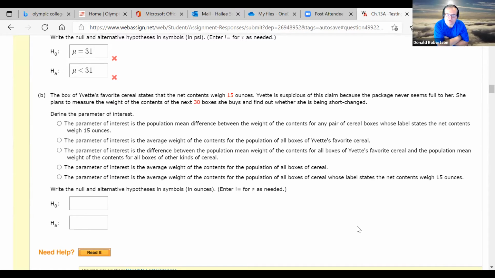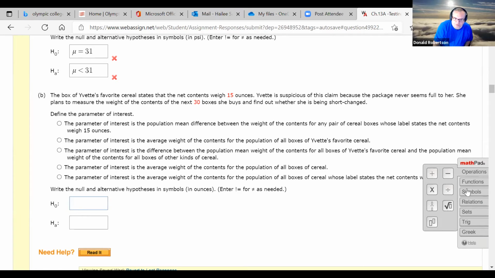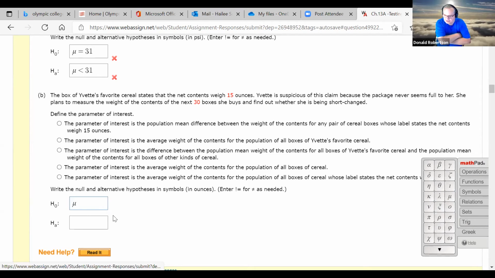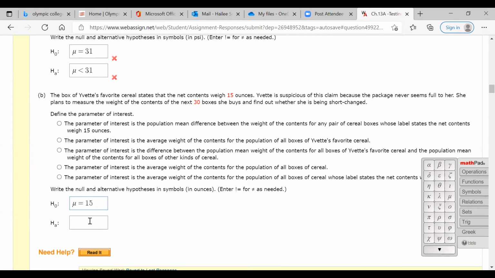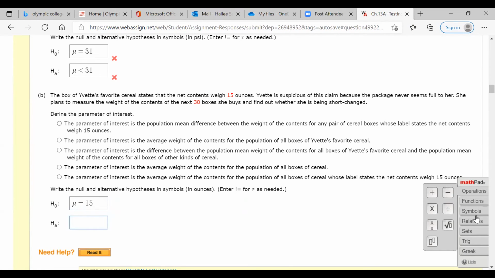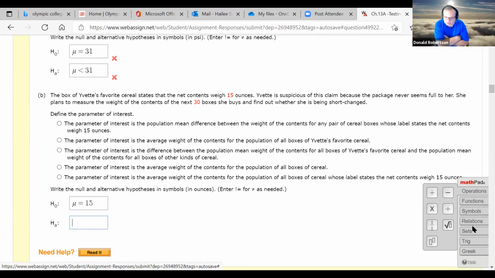Yvette Save It cereal, 15 ounces. Because the package never seems full, she plans to measure the weight of 30. Yes, she does, but that's not going to be part of the story. Isn't this one going to be mu equals 15 and mu less than 15? Mu equals 15 because that's what the average should be. She thinks she's been shortchanged, so to me, shortchanged would mean you get less than 15 ounces. Sorry, you said that equals 15 and then? Mu less than 15.